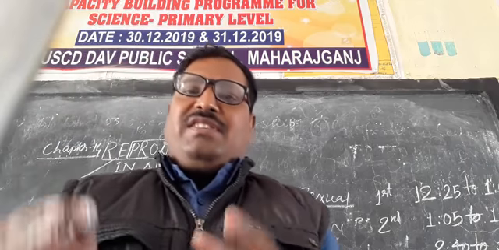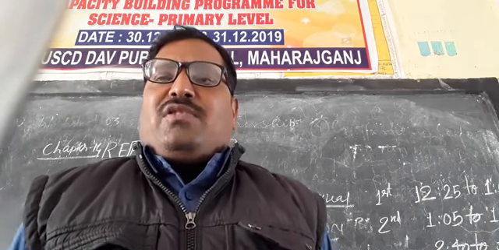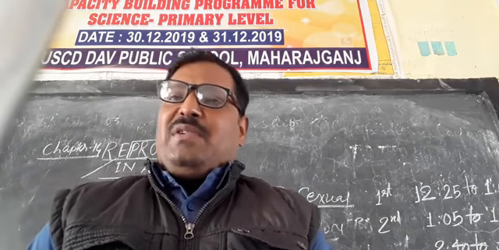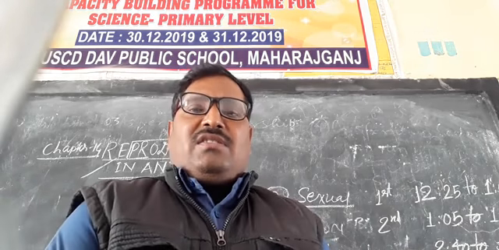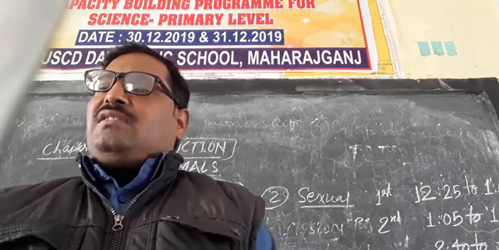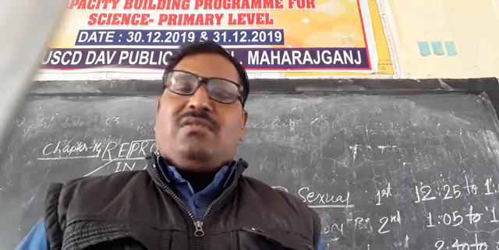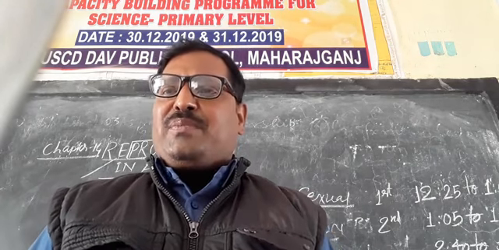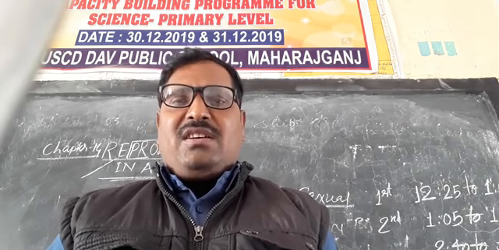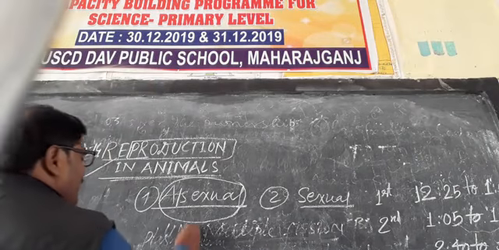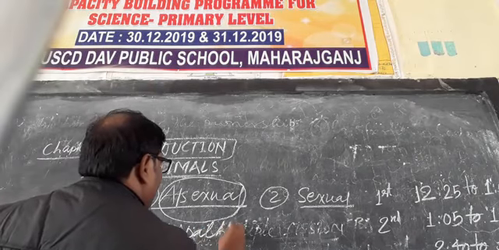The parthenogenesis is a form of asexual mode of reproduction in which the female produces eggs that develop without fertilization. There are different examples, like insects, the ant, the drone, the bee. These follow the parthenogenesis process, and also some snakes and some fishes.